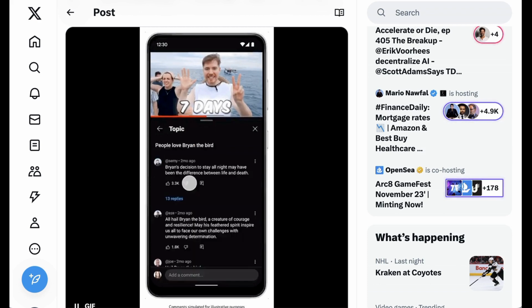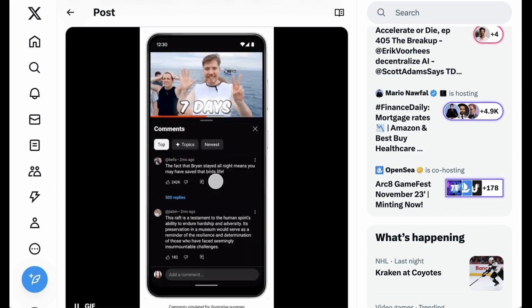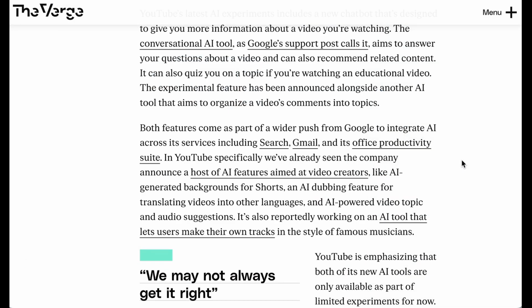Even as a smaller creator, this is certainly something that I can see being really valuable. But again, it falls into that category of not totally transformative, just a really great updated integration that shows how AI can be useful in what we're already doing. Now, of course, at this point, it feels like every couple weeks or at least every month, there is some new AI feature update on YouTube and in the larger Google suite, so I think that we can expect to just see more of this as time goes on.